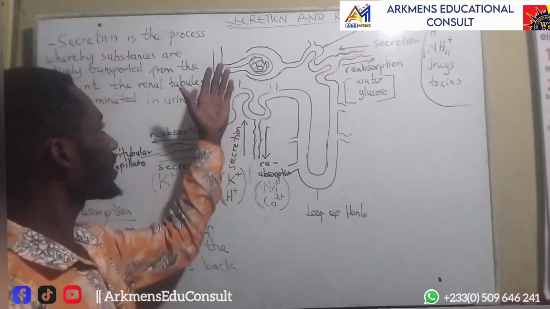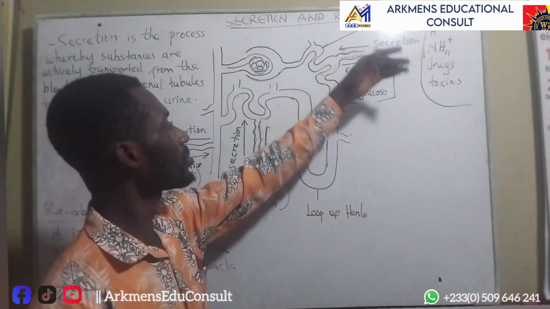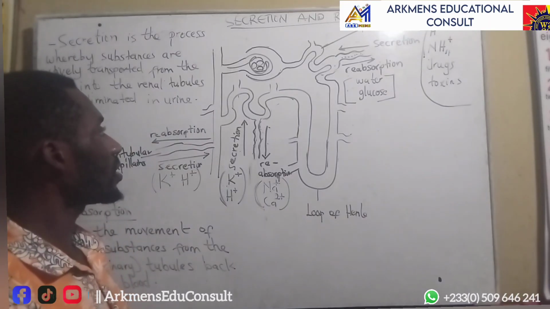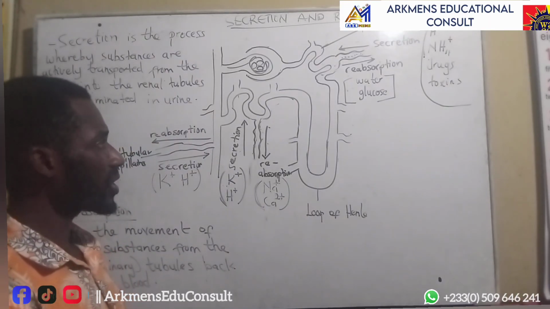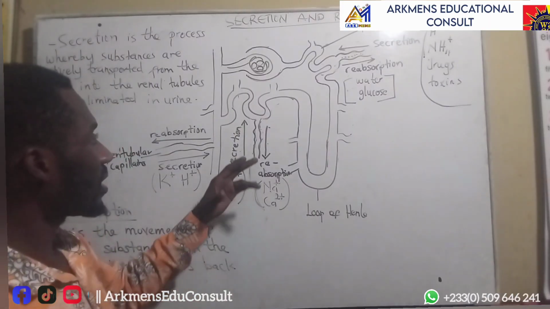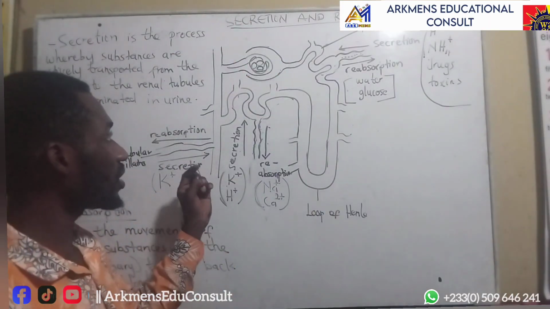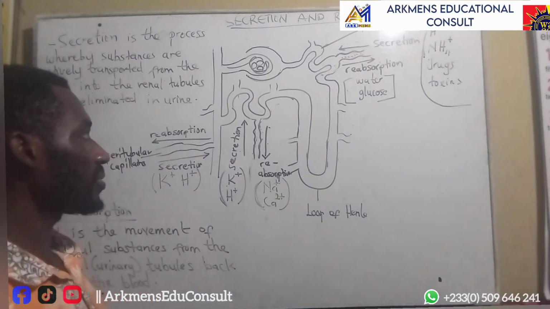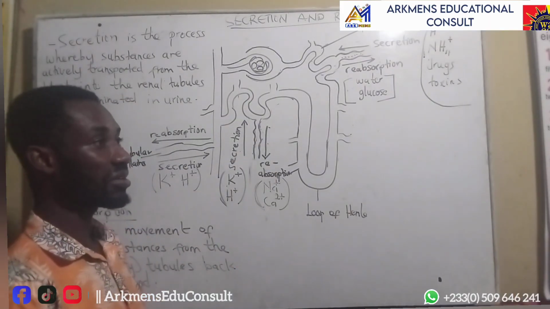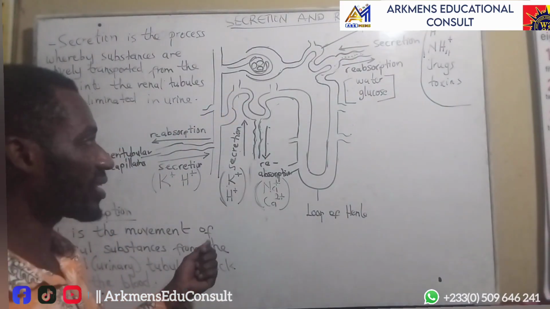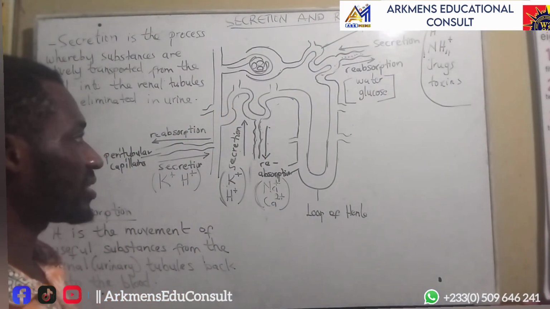So let's look at the secretion and reabsorption that takes place in the nephrons, or let me say the tubules of the renal or the urinary system. We have already done a little discussion of how it works, but today I want us to look at secretion and reabsorption, how it takes place, and the substances that it secretes and reabsorbs, understanding what this even means and the process of how it occurs, so that we can picture it to make it easy for us, right?